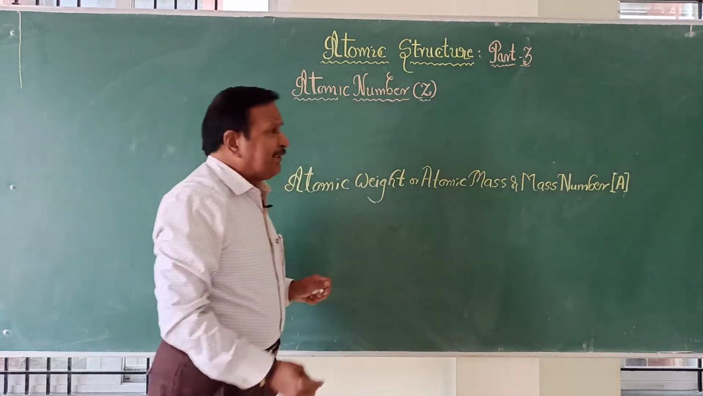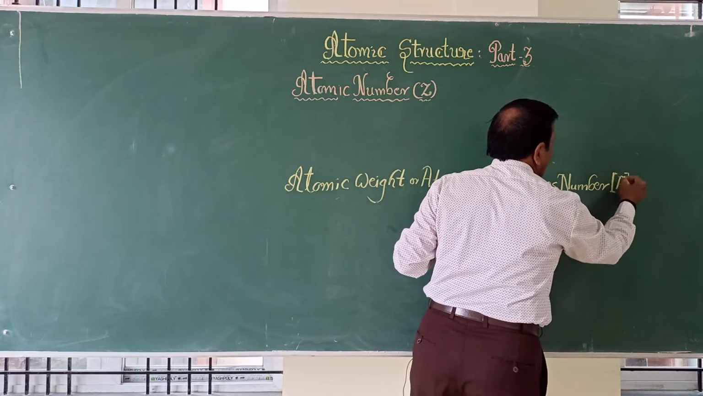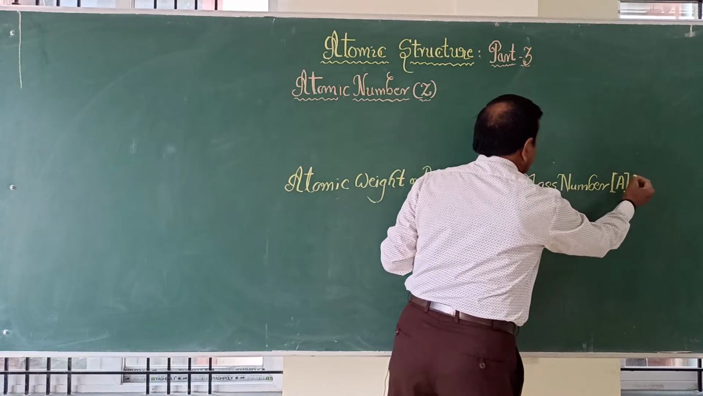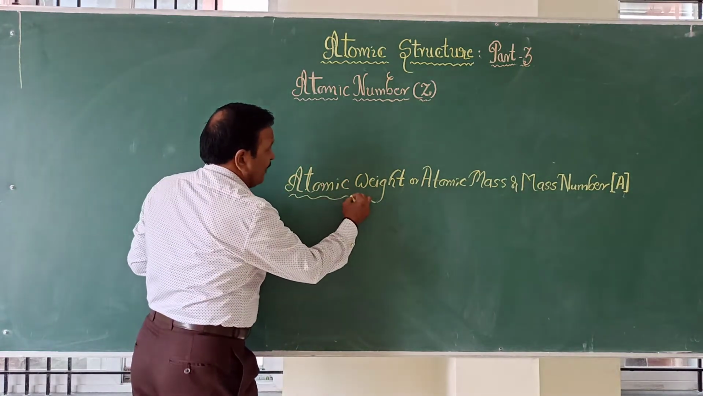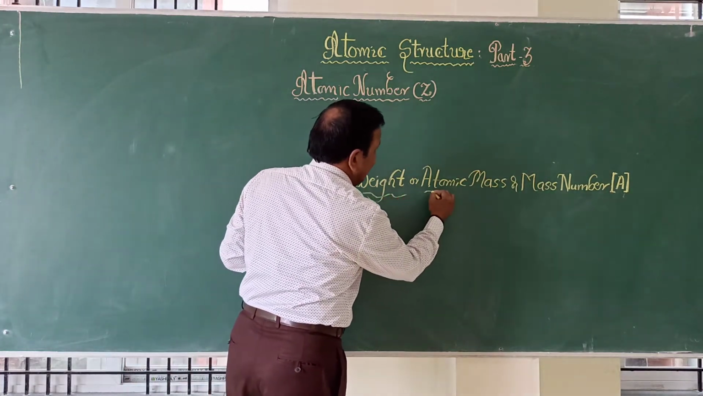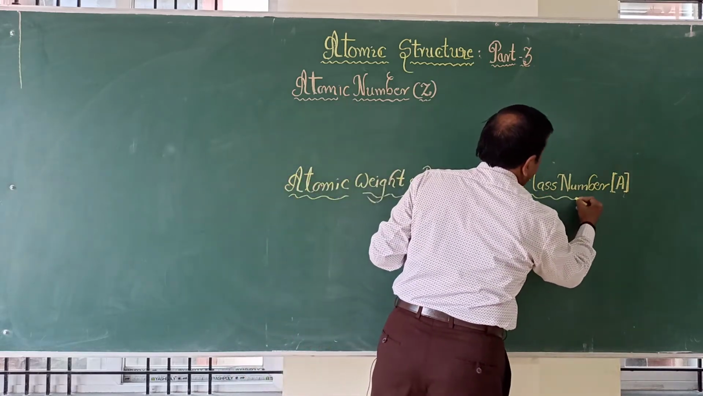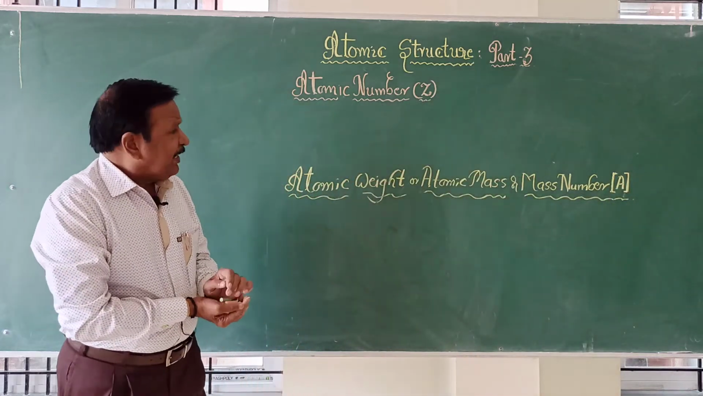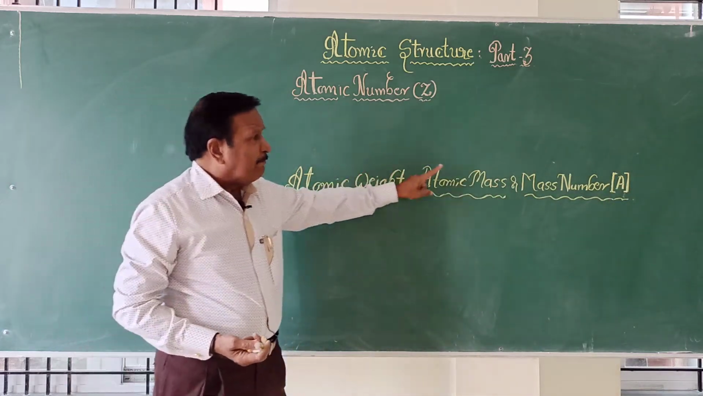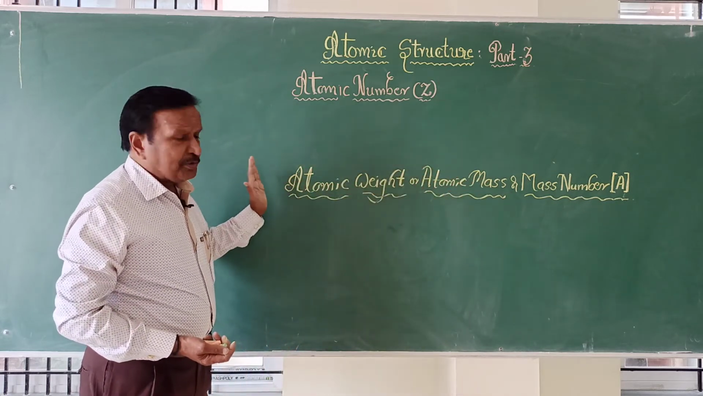So it is very easy to understand. Atomic number is only one word we are going to use. Atomic weight is the same, atomic mass is the same, and mass number is the same. So just you have to concentrate. When they ask weight or mass, this is what we are going to study.